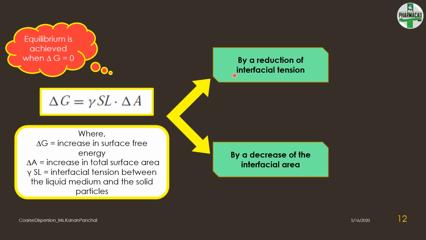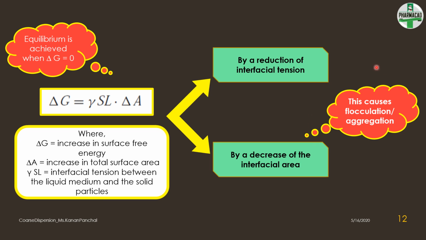Either by reducing the interfacial tension, that is gamma SL, or by decreasing the area, that is delta A. Now, interfacial tension can be reduced by addition of a surfactant, but it can never be made 0. Now, if a system tends to decrease its interfacial area, as we discussed earlier, that causes flocculation or aggregation. It is a process by which the system tends to decrease its surface area in order to achieve thermodynamic stability. So please remember this.